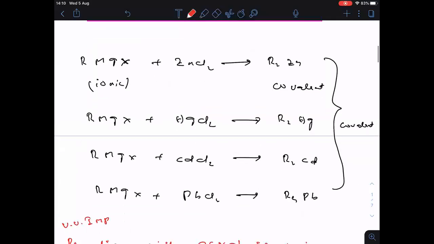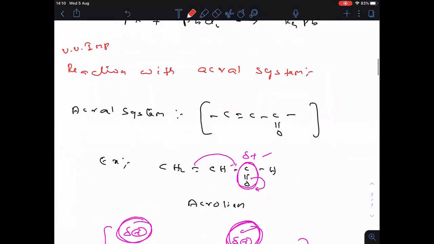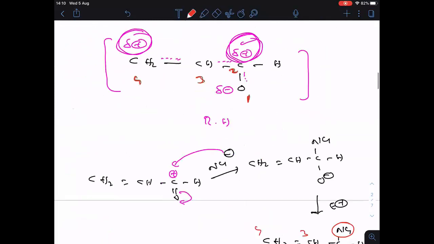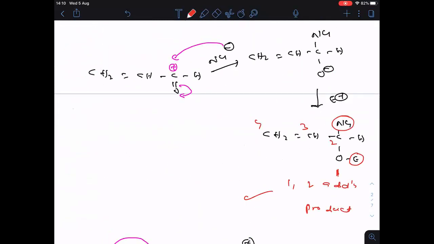Then after this one. Okay. Next is about this one. 1,2 and 1,4 addition started here.